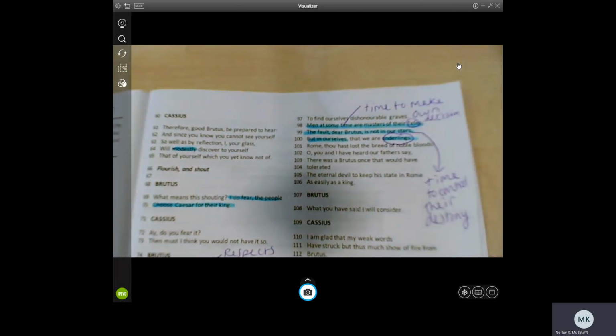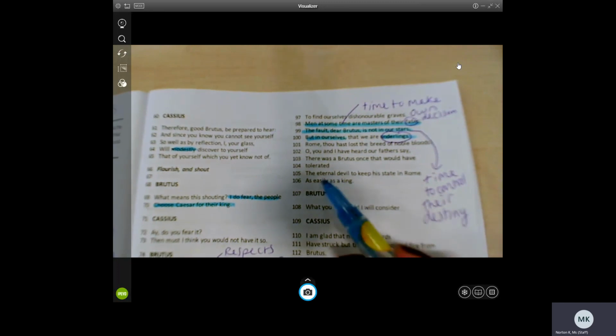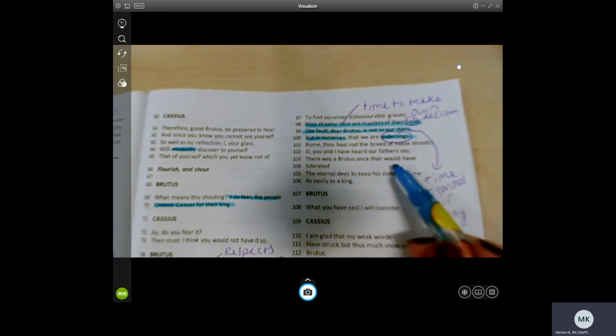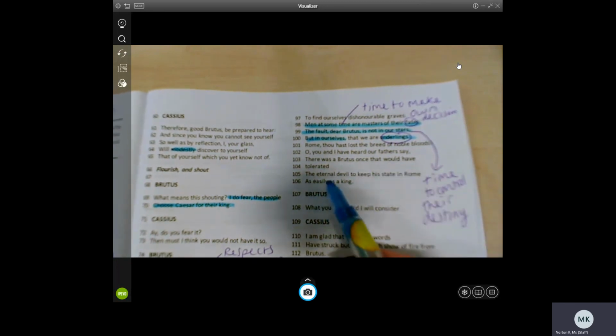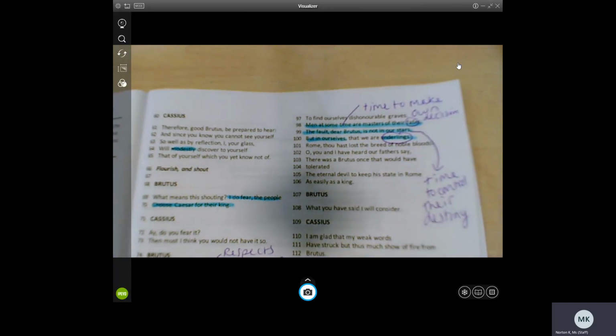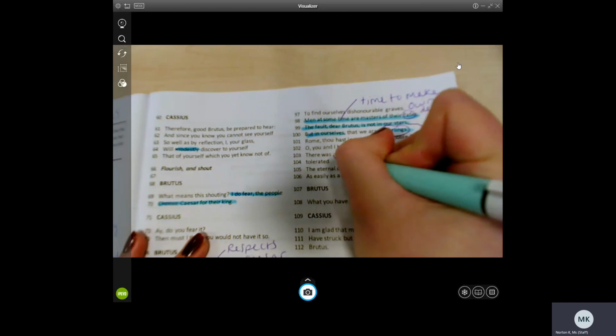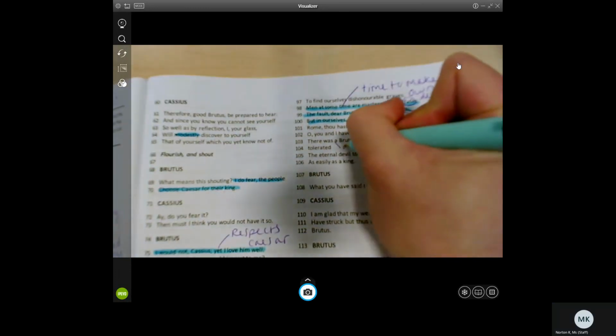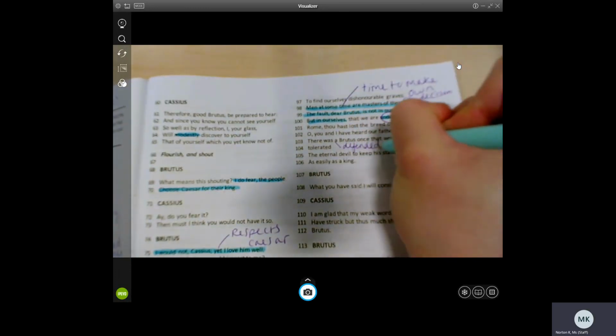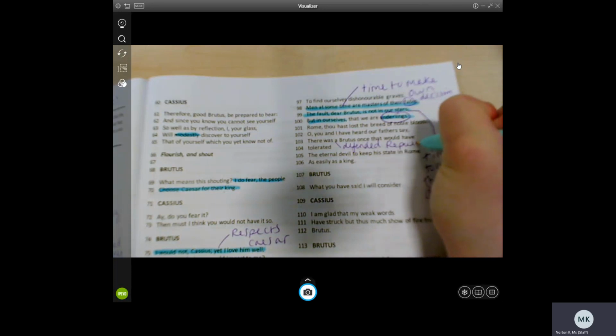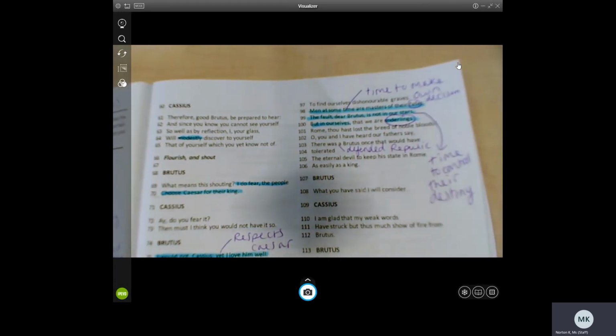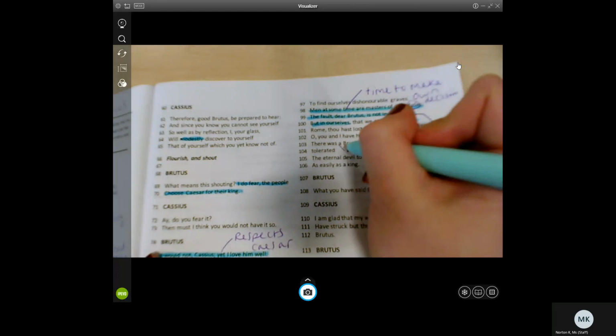Rome, thou hast lost the breed of noble bloods. Oh, you and I have heard our fathers say there was a Brutus once that would have tolerated the eternal devil to keep in state of Rome as easily as a king. And here he talks about a Brutus who once ruled in Rome, who defended the Republic. This is a past Brutus, who Brutus is named after. So double Brutus, I know it's very confusing, but this is an ancestor.